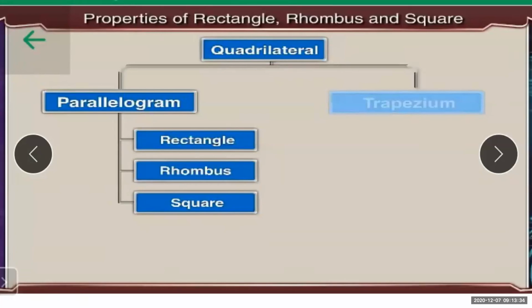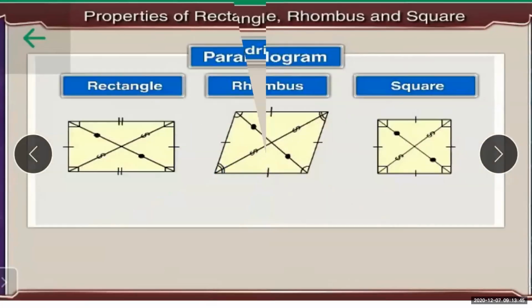I want you all to note down the properties of rectangle, rhombus and square, whichever I will be presenting here on the screen. Now, parallelogram, rectangle, rhombus and square. See, rectangle, rhombus and square, all these three quadrilaterals can be said to be a parallelogram.